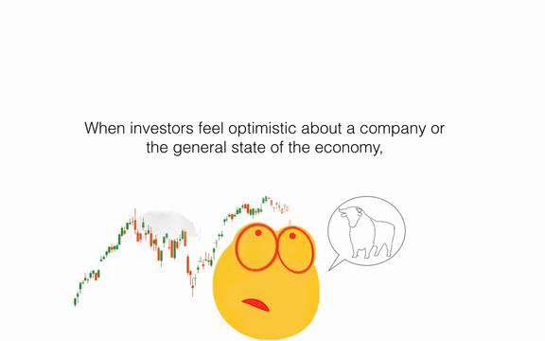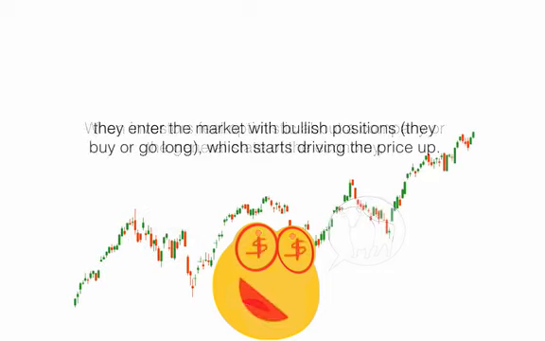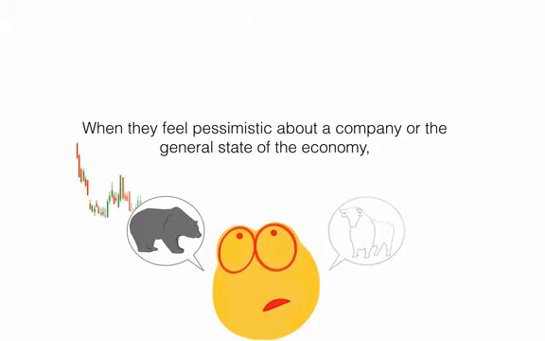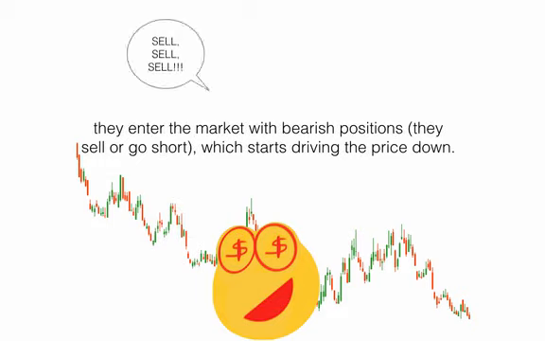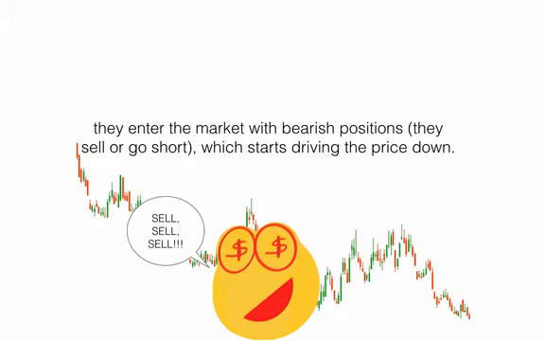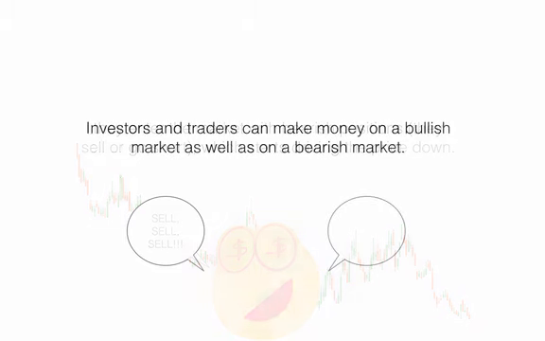When investors feel optimistic about a company or the general state of the economy, they enter the market with bullish positions, they buy or go long, which starts driving the price up. When they feel pessimistic about a company or the general state of the economy, they enter the market with bearish positions, they sell or go short, which starts driving the price down.